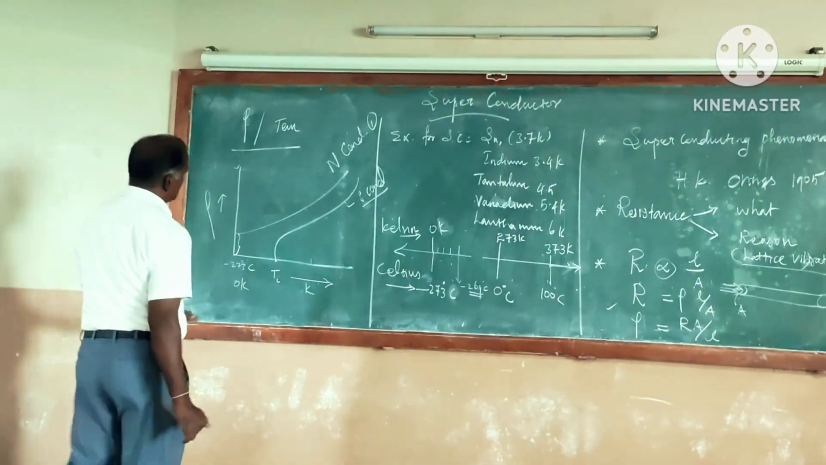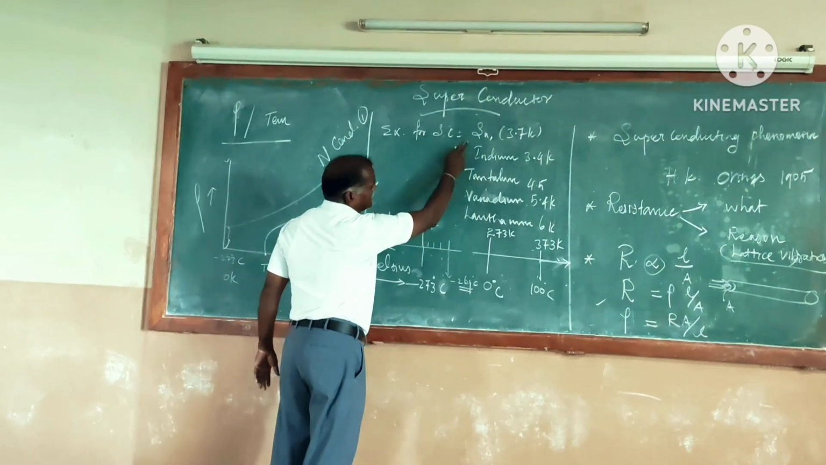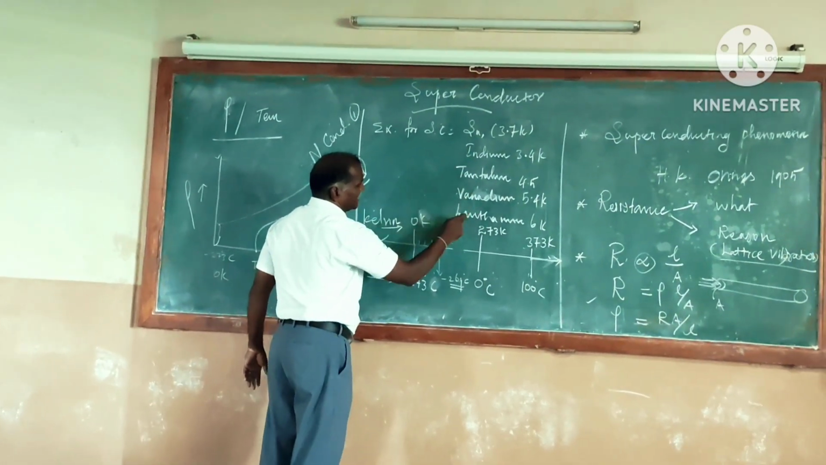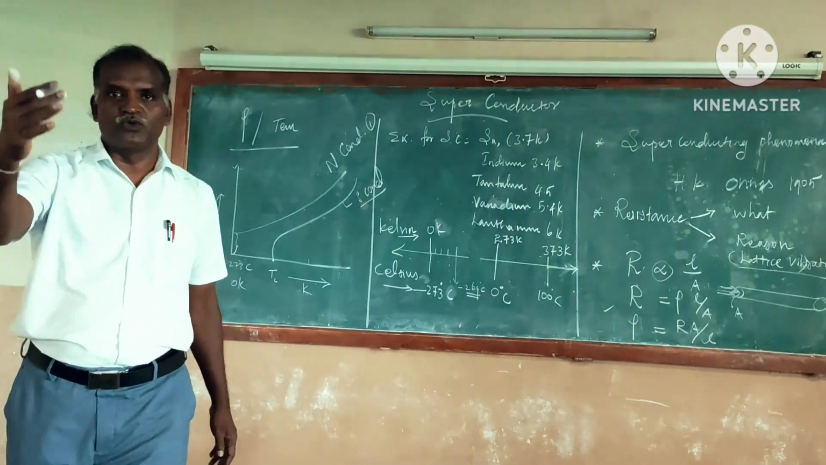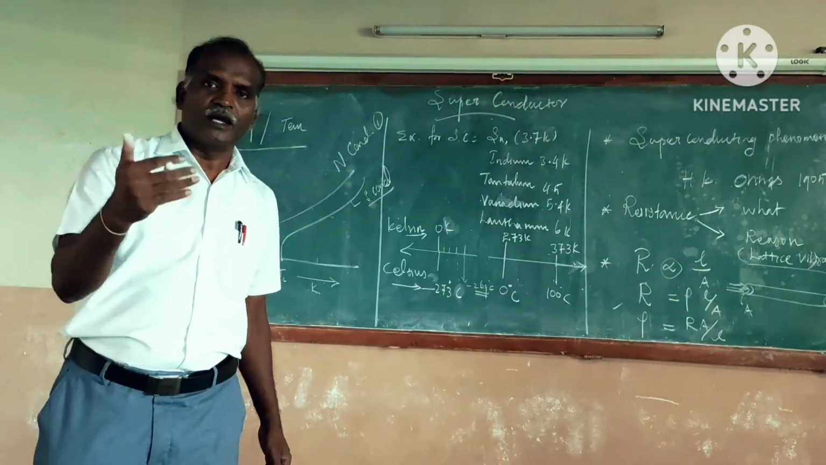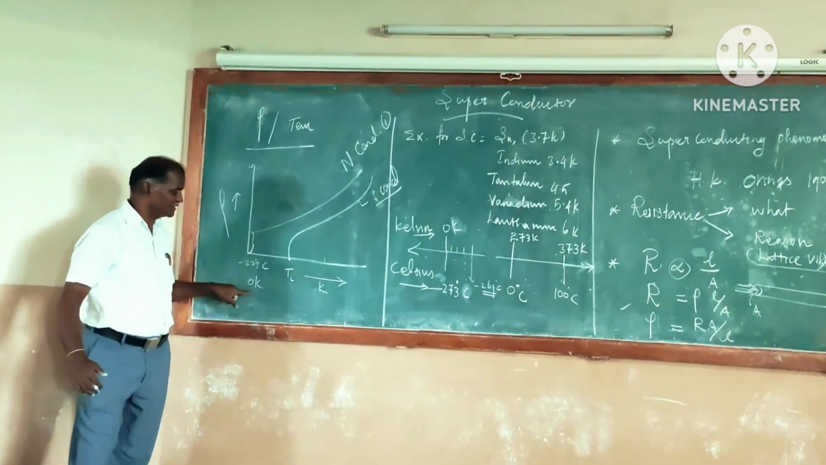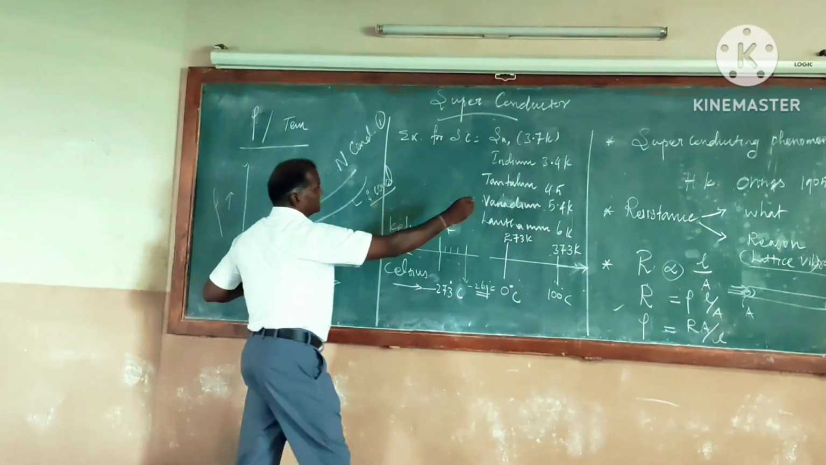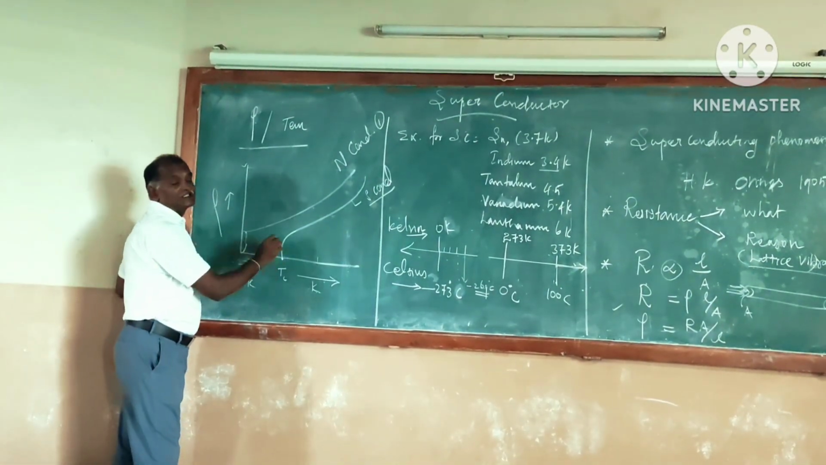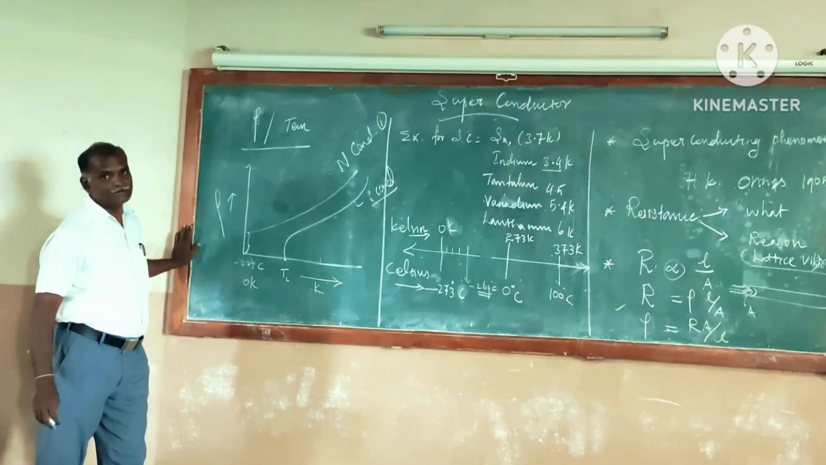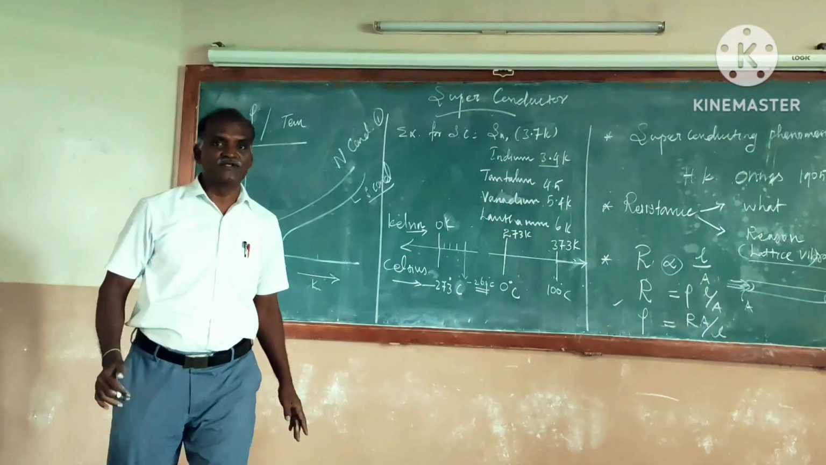Whereas in the case of superconductor like mercury, tin, vanadium, diamond, these materials' resistivity disappears just before or well before the absolute temperature. For example, see, this is minus 270 degrees or 0 degree Kelvin. Here if it is 4 Kelvin, its resistance disappears totally. So in this state, it will act as a superconductor.